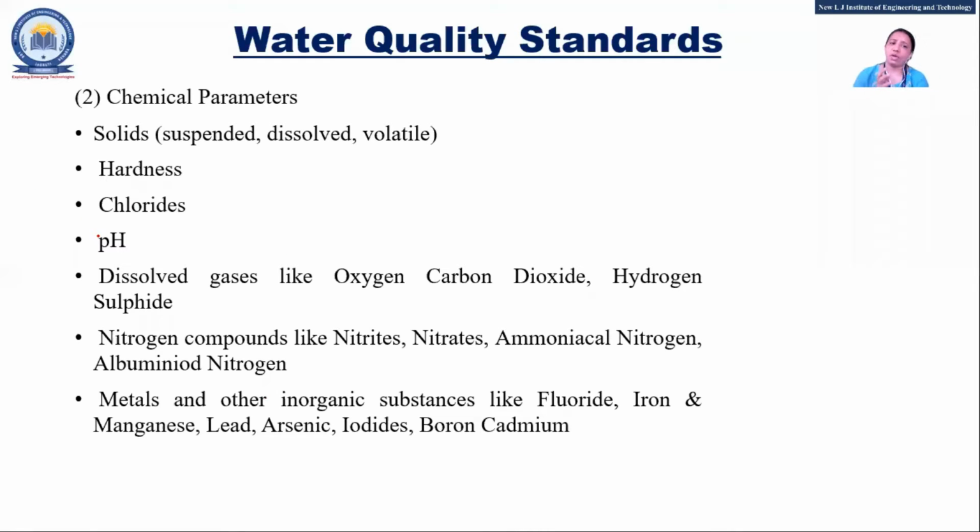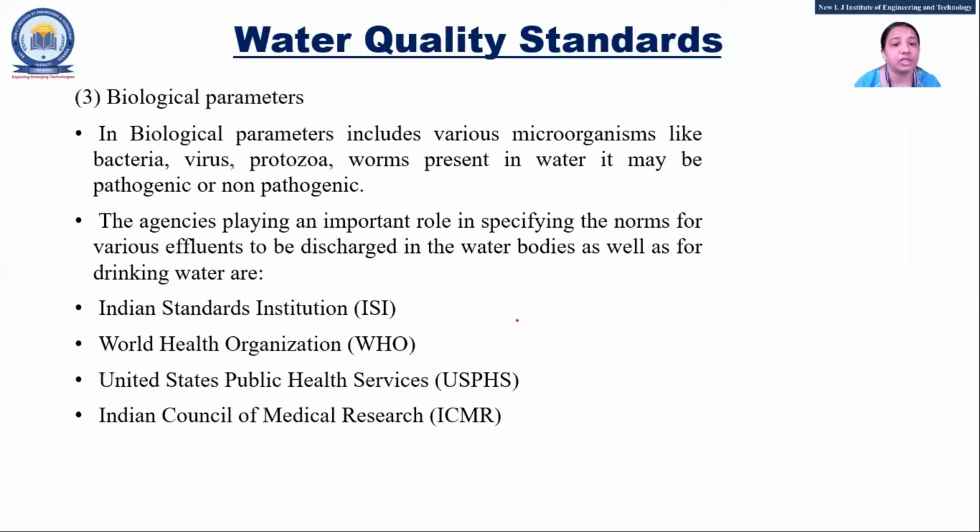Some gases are required in some concentration in water, but we can say excess concentration of each one is not required. Then the water is rich in nutrients. If the content of nitrogen, nitrites, or sulfur is more in water, then that water is called rich in nutrients, and that is called eutrophication, right?